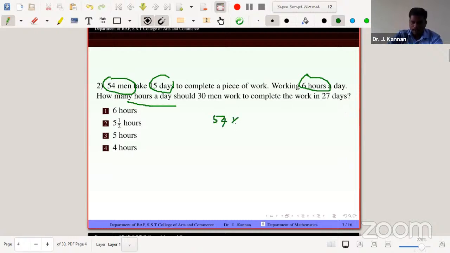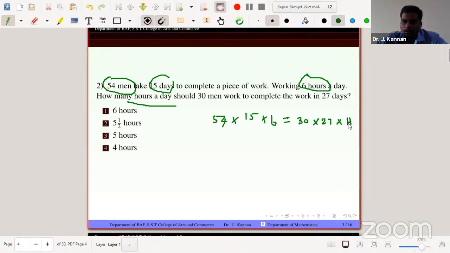54 men, 15 days, 6 hours per day. Then 30 men in 27 days complete the same work in how many hours a day?